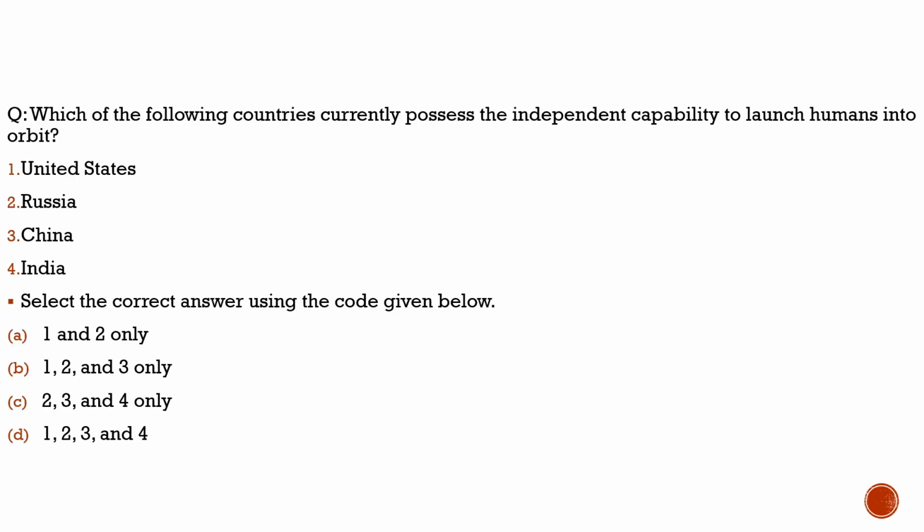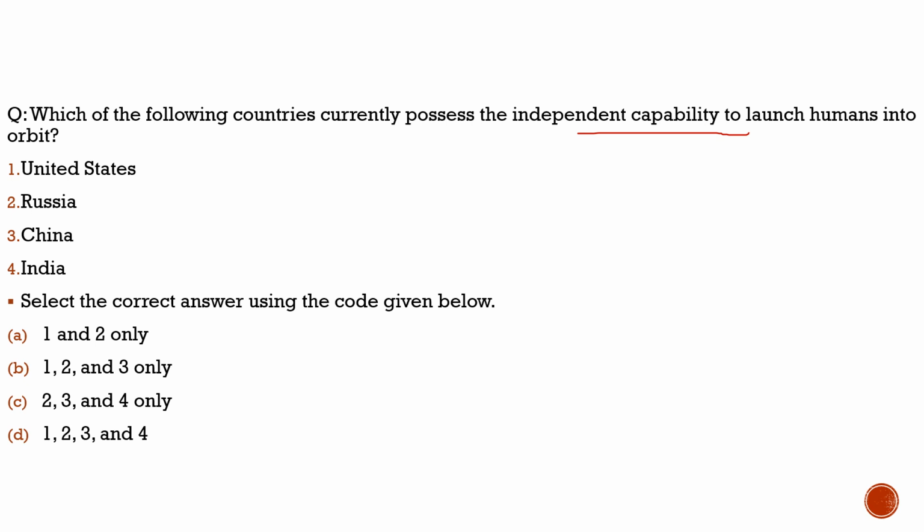Here the question is about which of the following countries currently possess the independent capability to launch humans into orbit. A very simple and straightforward question. Why are we discussing this question? Because Gaganyaan is about to test capabilities ahead of the manned flight. Gaganyaan has developed the human-rated launch vehicle Mark 3, which is an improvement of GSLV.